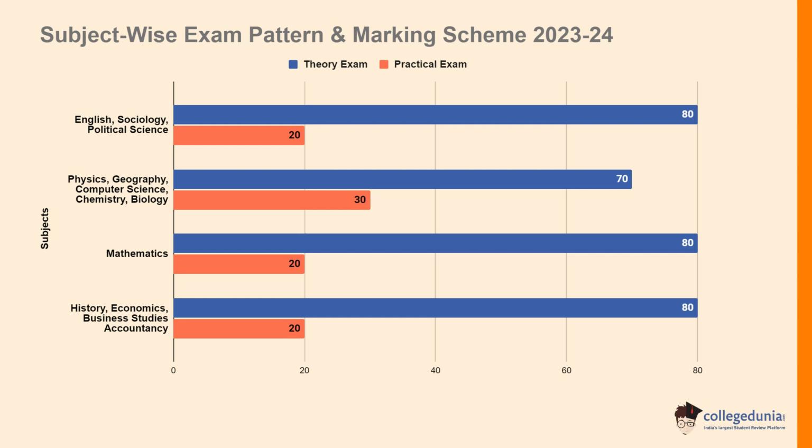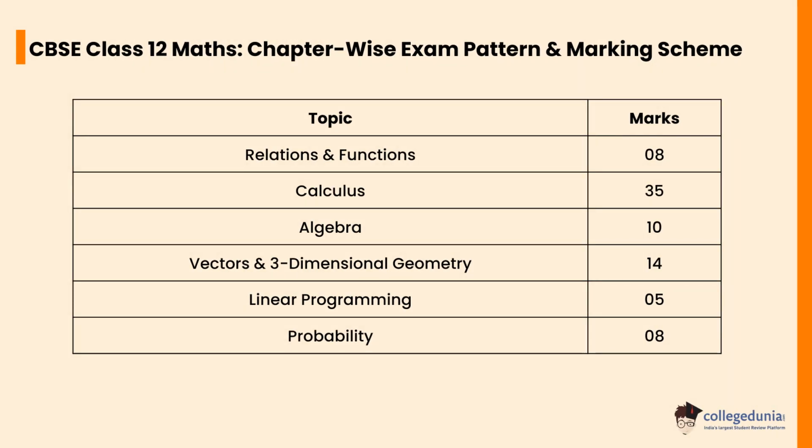Let's check the CBSE Class 12 Maths chapter-wise exam pattern and marking scheme. Relations and functions consist of a weightage of 8 marks, calculus consists of a weightage of 35 marks, algebra consists of a weightage of 10 marks, vectors and three-dimensional geometry consist of a weightage of 14 marks, linear programming consists of a weightage of 5 marks, probability consists of a weightage of 8 marks.